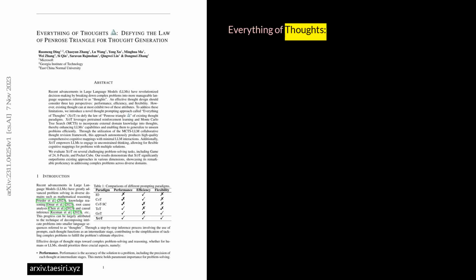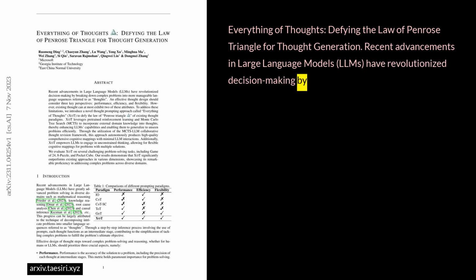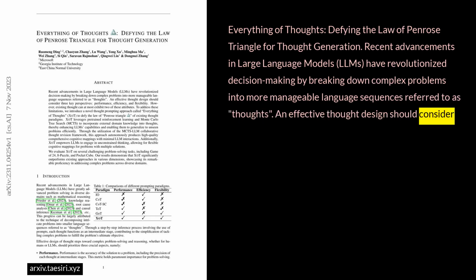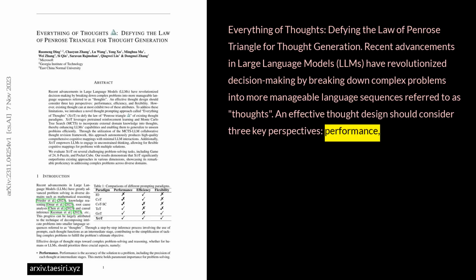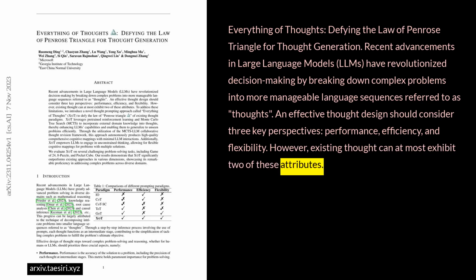Everything of Thoughts, defying the law of Penrose triangle for thought generation. Recent advancements in large language models, LLMs, have revolutionized decision-making by breaking down complex problems into more manageable language sequences referred to as thoughts. An effective thought design should consider 3 key perspectives: performance, efficiency, and flexibility. However, existing thought can at most exhibit 2 of these attributes.